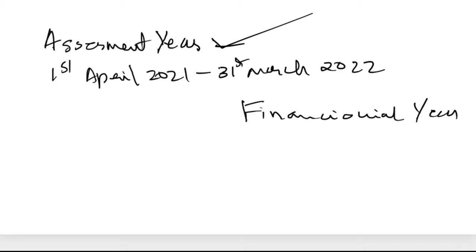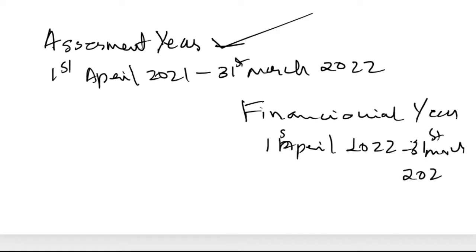And the financial year of 2022 is what? 1st April 2022 up to 31st March 2023. In the financial year we prepare budgets and so on. For the assessment year, we look at what we have earned and what wealth we have accumulated. Everything is assessed, in the sense that the previous year is taken for auditing.